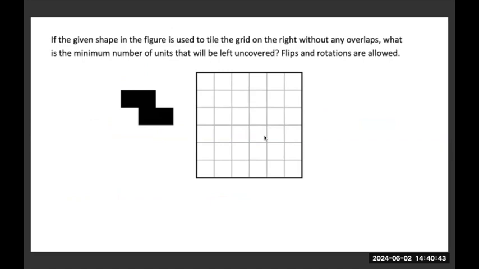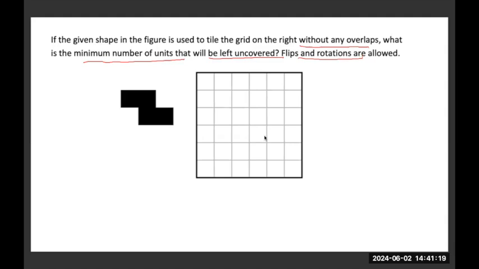Here you are given a shape Z. It is a tile that is laid on this grid without any overlaps. What is the minimum number of units that will be left uncovered? Flips and rotations are allowed in this case. You can flip, you can rotate, you just have to find the number of units that are left uncovered when I cover the grid with this tile. When I repeat this tile, I can flip it or rotate it to cover this grid which is provided.